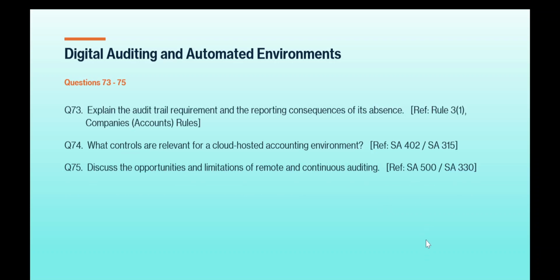Question number 73, explain the audit trail requirements and the reporting consequence of its absence. Rule 3.1, Companies (Accounts) Rules.